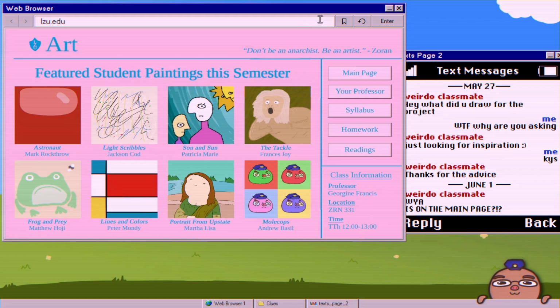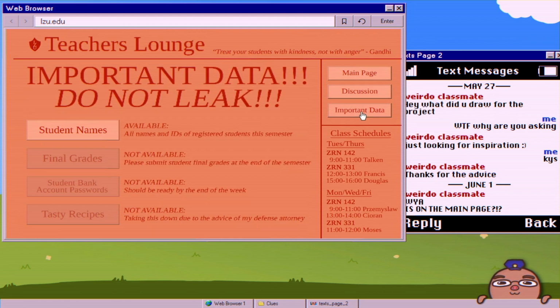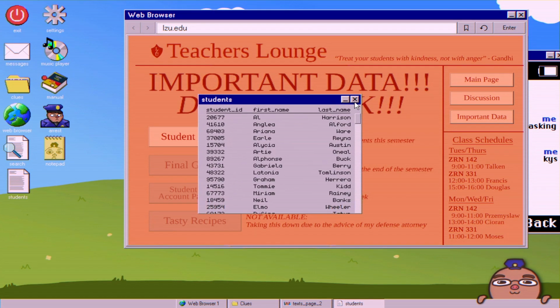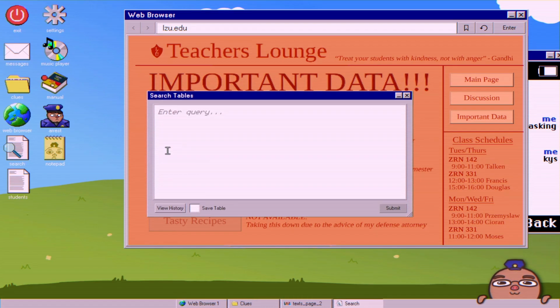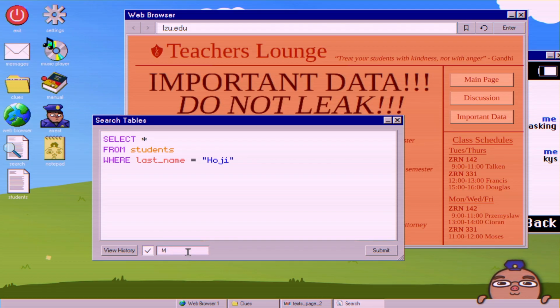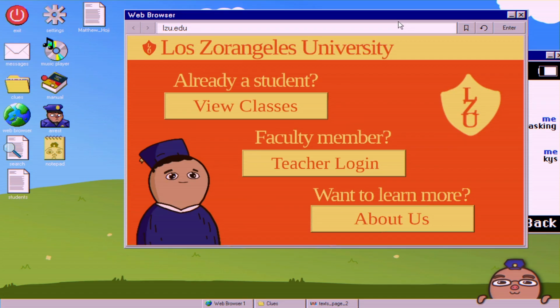as well as one class they shared together. So then, before you exit the teacher's lounge here, you go to important data, and here we can download all of the student names, as well as their IDs. So we're going to use this to find the student. But before we do that, I'm just going to get Matthew Hoji's ID here. So now we have a student ID, and we will set that aside. Alright, so we're done with the teacher's lounge.